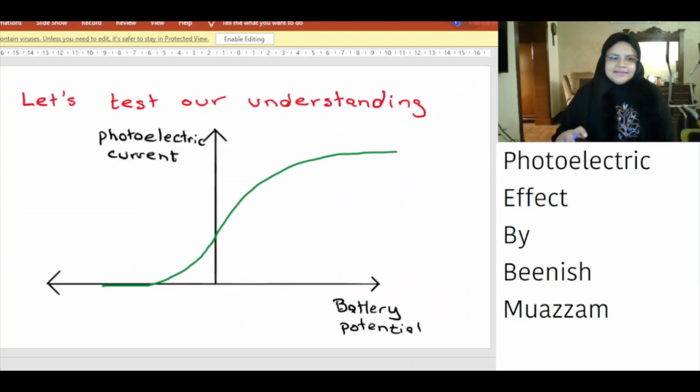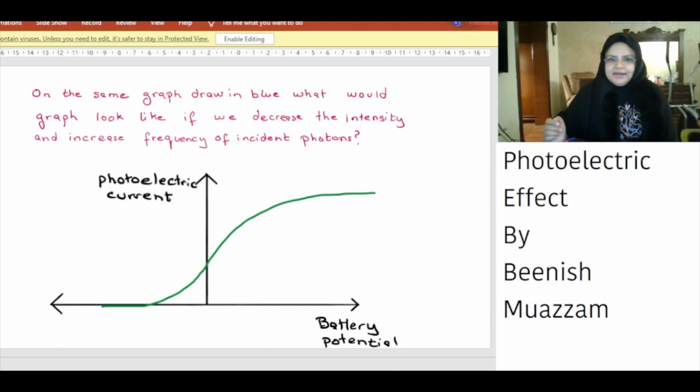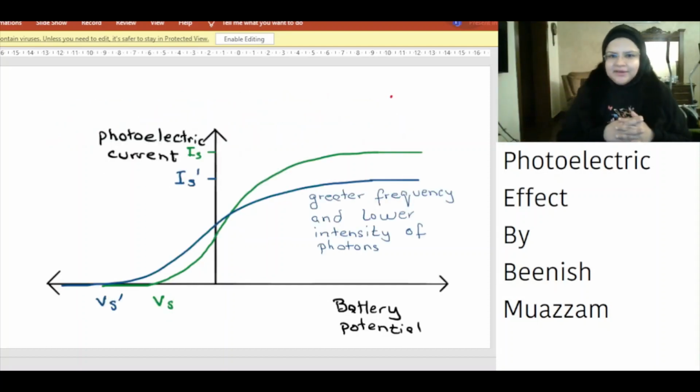Let's test our understanding. On the same graph, draw in blue what the graph would look like if we decrease the intensity and increase the frequency of incident photons. Since the intensity of the incident light decreases, the number of photons in the incident light also decreases, which means that fewer photons strike the metal plate and fewer electrons will be emitted. Fewer photoelectrons will reach the collector. The photoelectric current will decrease. The saturation current will also decrease.